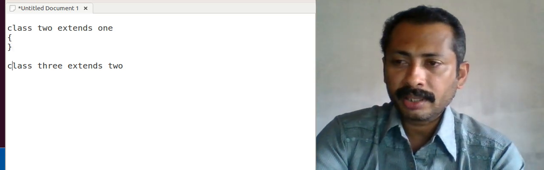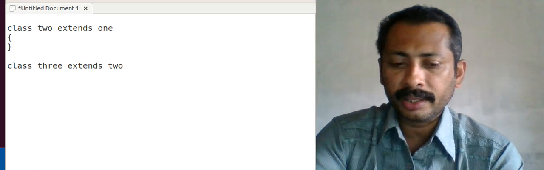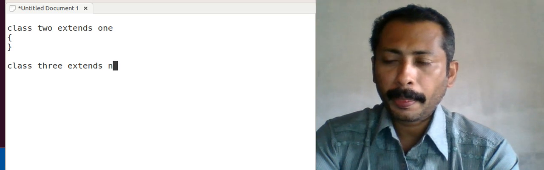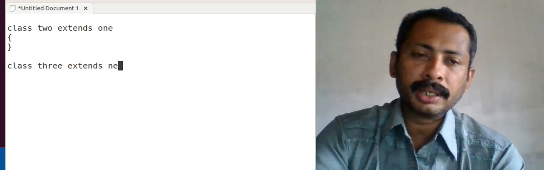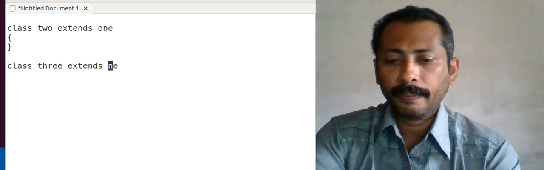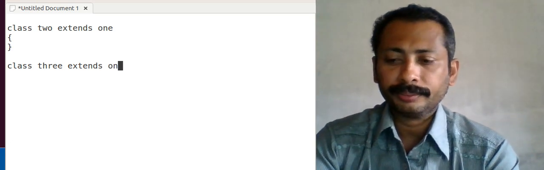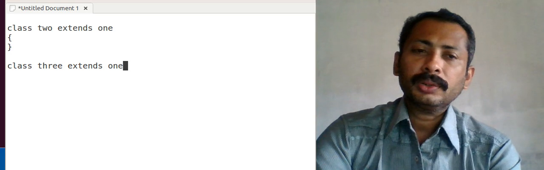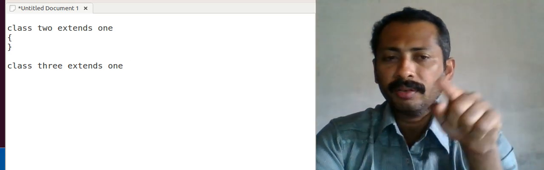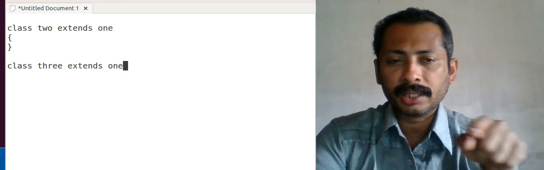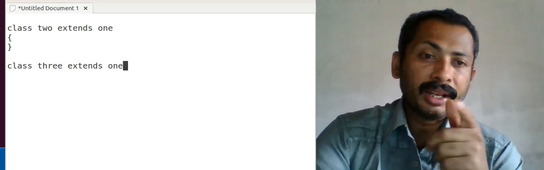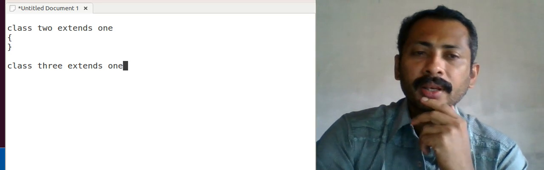If this is given as class 3 extends 1 itself, it means that class 2 and class 3 are derived from the same class 1. So this is hierarchical inheritance. Base class is 1. From that we have two classes, 2 and 3. This is hierarchical inheritance.